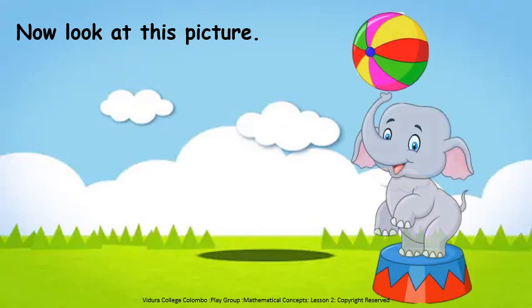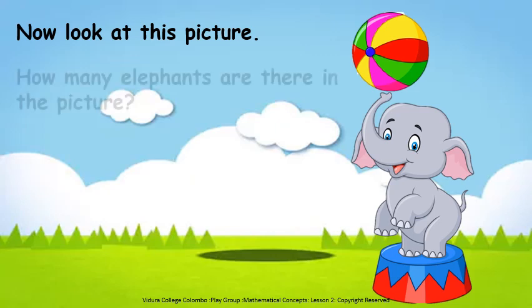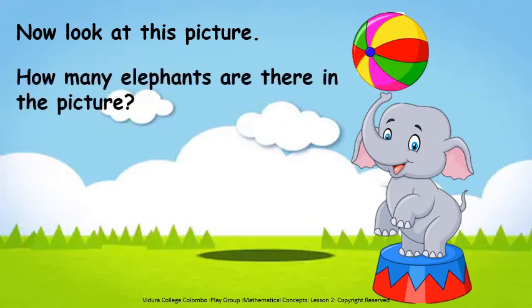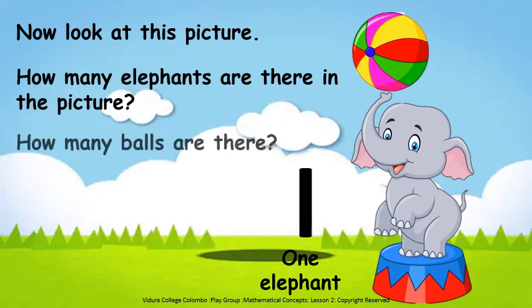Now look at this picture. What can you see? There is a baby elephant and the baby elephant is playing with a ball. How many elephants are there in the picture? 1. Only 1 elephant is there. How many balls are there? Only 1 ball is there. Can you count and see?